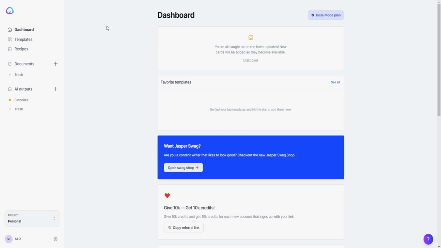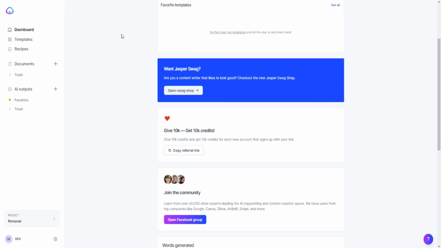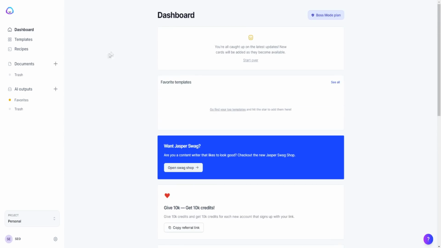So what is the best AI writing software? Well, in my personal opinion, from a lot of testing, it's going to have to be a tool called Jasper AI. And Jasper AI is a powerful AI that crafts original high quality articles that you can use. So if you're like a blogger or you need to produce a lot of high quality content for your business, then Jasper AI is very powerful for that.